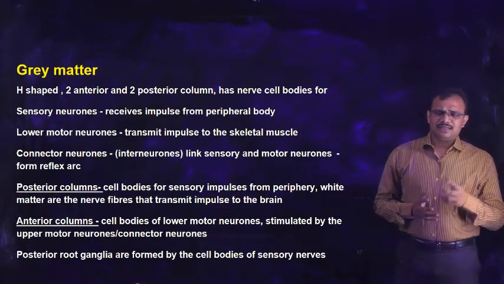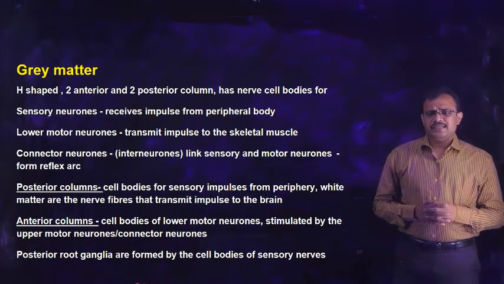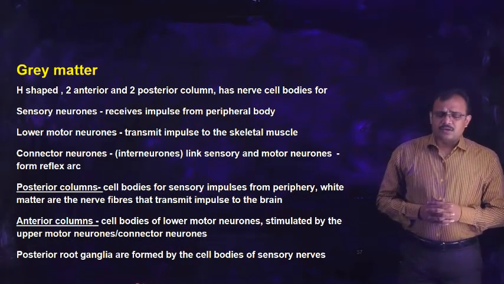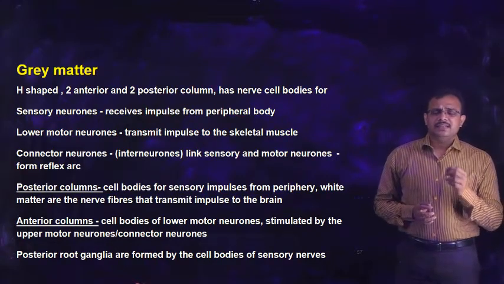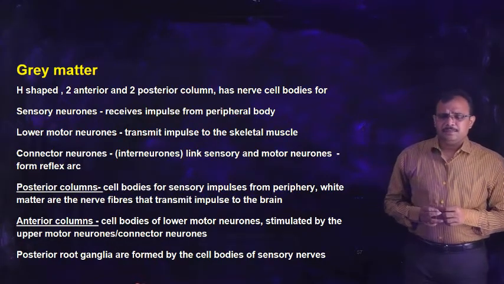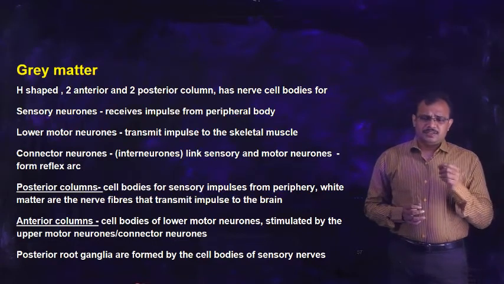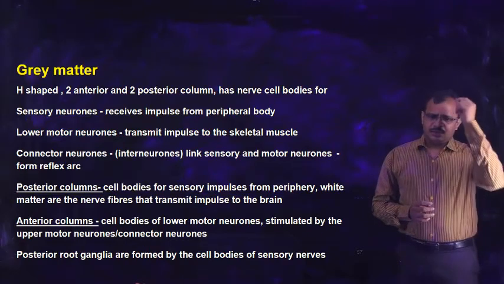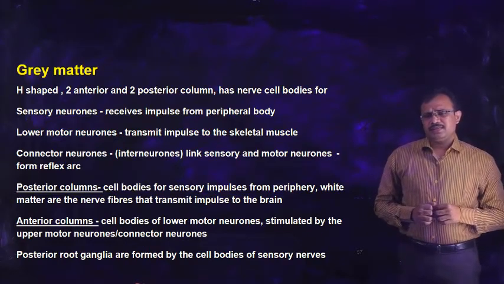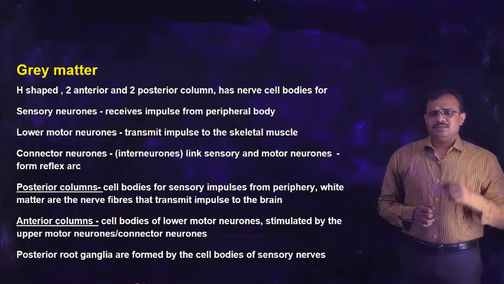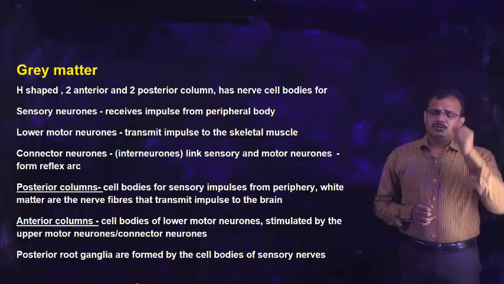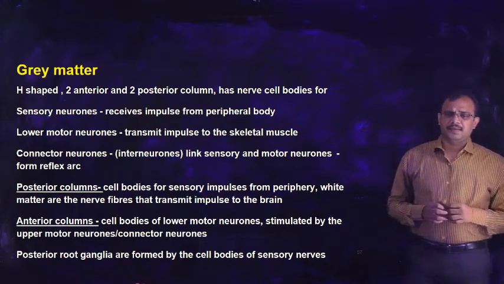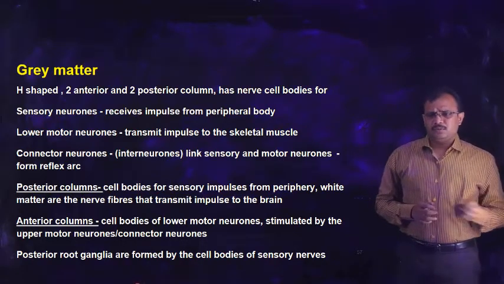There are some other types of neurons which are called connector neurons. Connector neurons are also called interneurons. Generally the sensory information carried by sensory neurons will be conveyed to the brain, whereas the motor impulse conveyed from the brain to the spinal cord and from there to the organ occurs through the lower motor neuron.